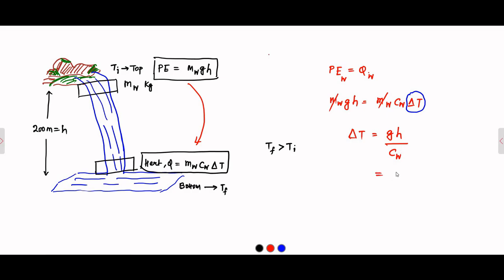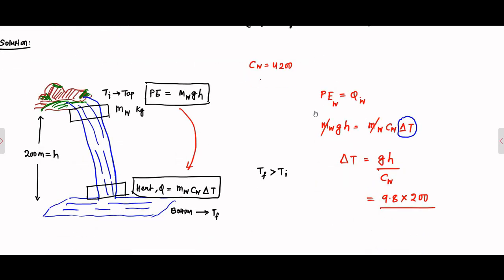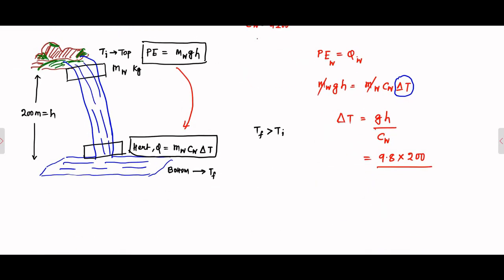Nothing is mentioned, so we'll consider acceleration due to gravity, small g, as 9.8. The height of the waterfall is 200. The specific heat of water, as per the question, c_w is 4200 joule per kg per degree Celsius. So it's 4200.